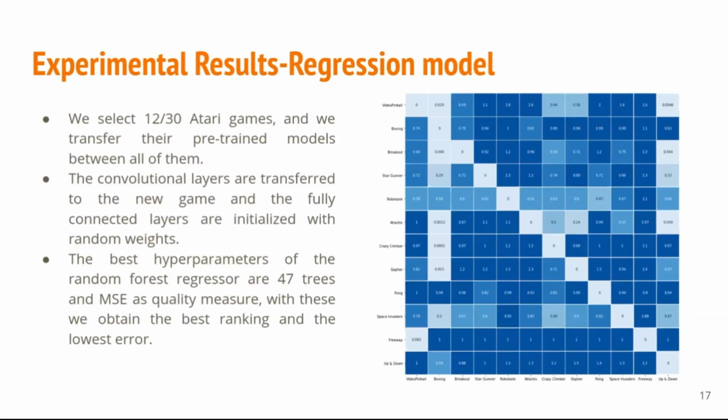We train a regressor with this training set, and the best hyperparameters are a random forest with 47 trees and mean square error as a quality measure. The scores that we use to rank the hyperparameters are the ranking in the first, second, and third position, and the lowest error.